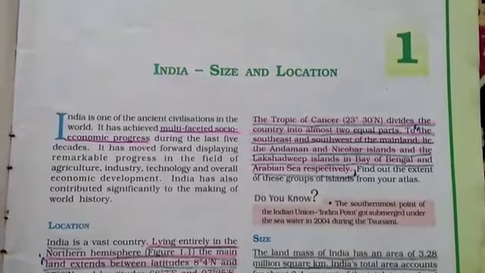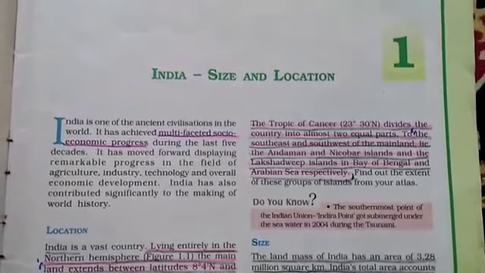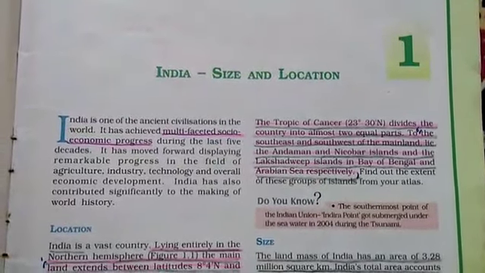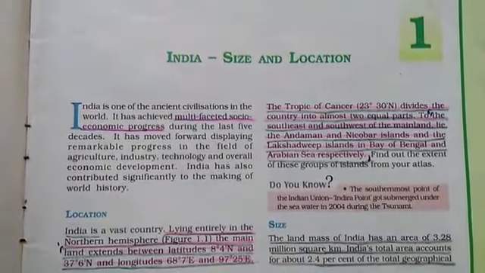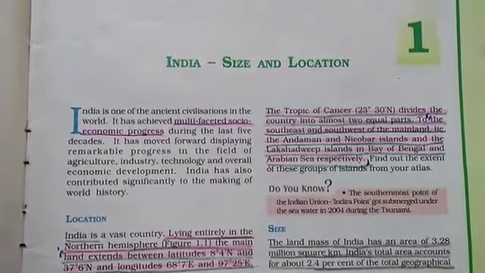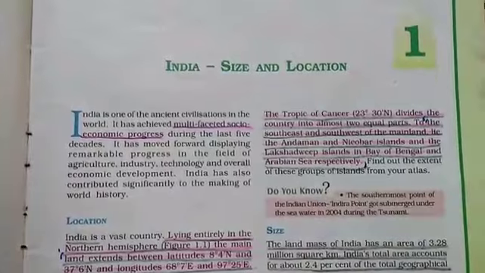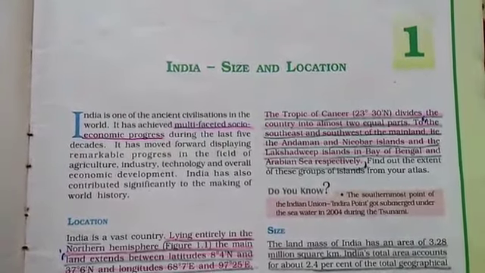We are going to discuss the question answer of chapter 1 of history of class 9. The title of the chapter is India Size and Location. Earlier we have discussed the important points about India size and location. Now in this video we are going to discuss the question answer.